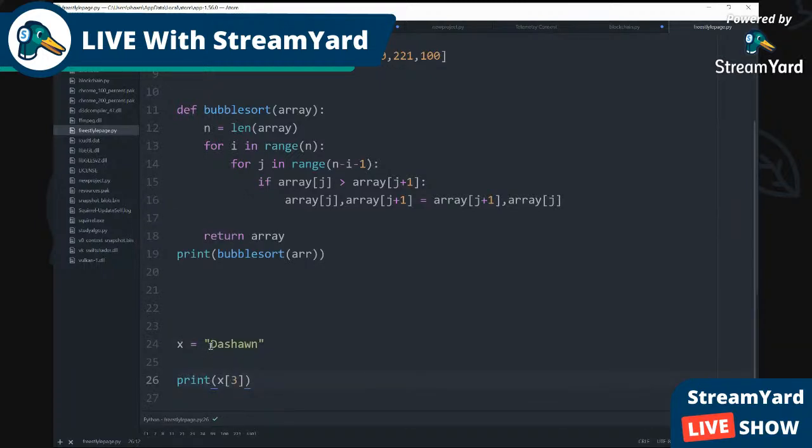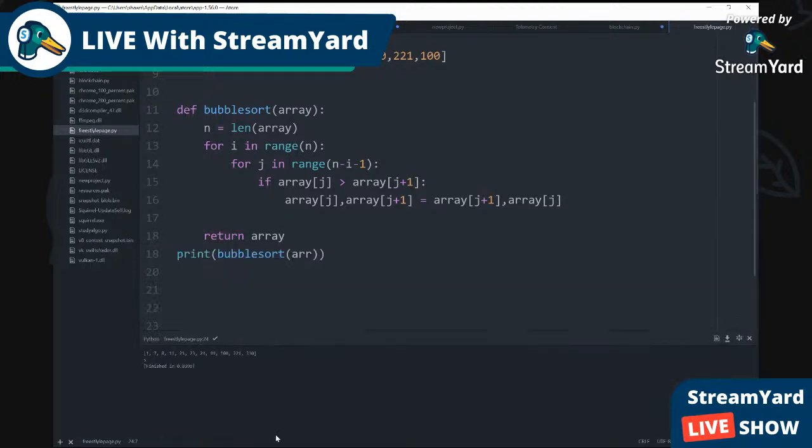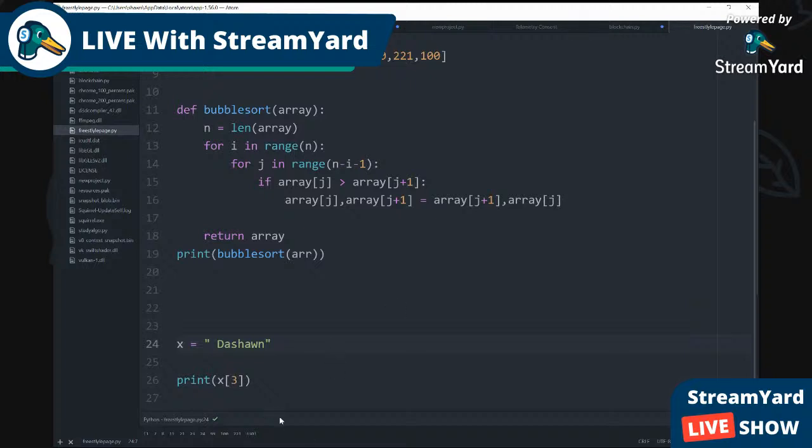So usually it counts with the space 0, 1, 2, 3. Because what I did wrong, I counted the space as a string. The string doesn't count. Because if I do it like this, let's put a space here, and print it, it will pull out S. Let me show you, because the space counts as an item inside that string.